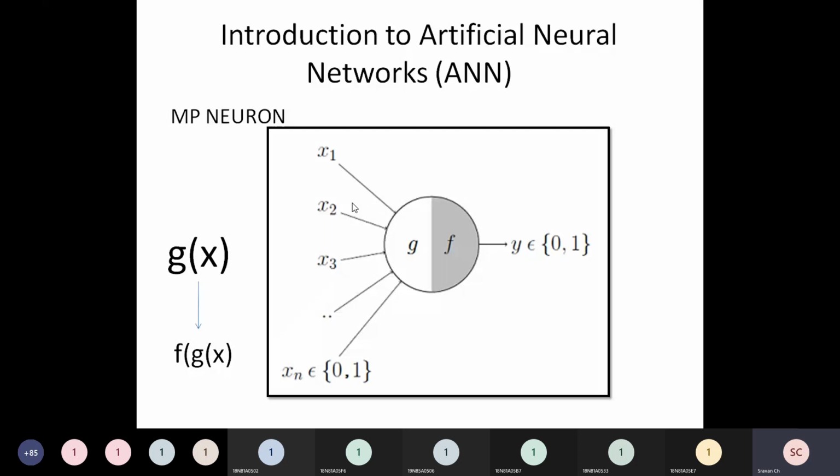Or else you can apply movie example here. Suppose friends, there are 4 parameters. If you want to go for a movie, there are 4 parameters. Parameter 1, who is the director? Parameter 2, who is the hero? Parameter 3, what is the genre of the movie? Genre means type of movie, whether it is a socio-fantasy movie, romantic movie, or a comedy movie, or a thriller movie, horror movie, something like that. So what is the genre, who is the director, and who is the hero, and who is the heroine?